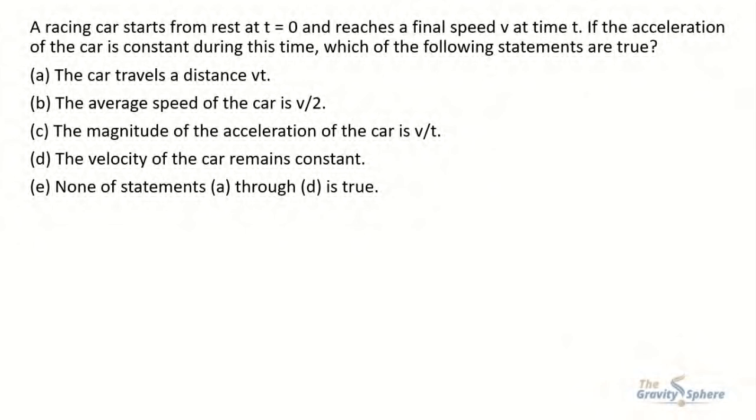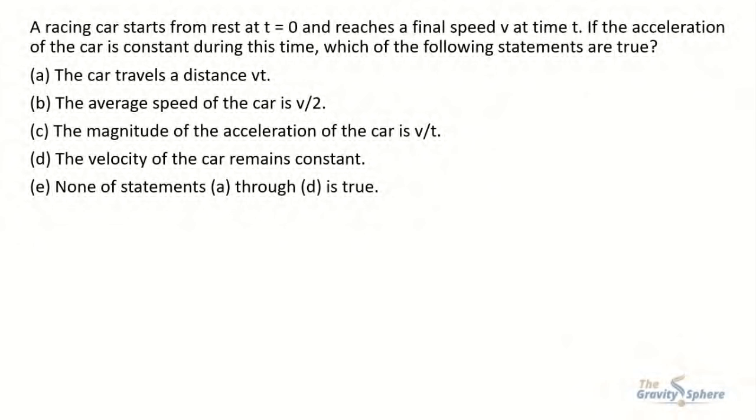Option B is the average speed of the car is v by 2. Option C is the magnitude of acceleration of the car is v by t. Option D is the velocity of the car remains constant. And E is none of the statements A through D is true.